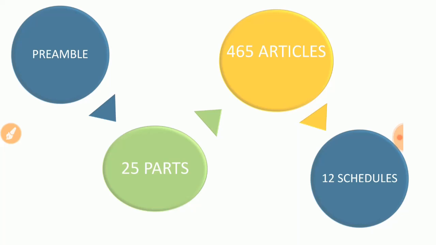There are 25 parts right now, and 465 plus articles, because we are adding articles day by day. Along with these, we have schedules: 12 schedules, Schedule 1, Schedule 2, Schedule 3, and so on. Remember, Schedule 2 talks about the salaries and payments of all government officials.